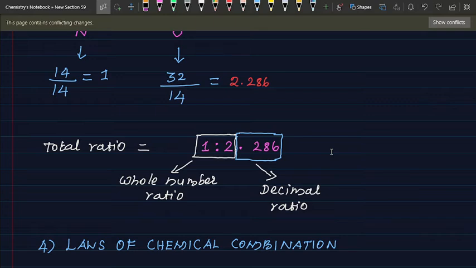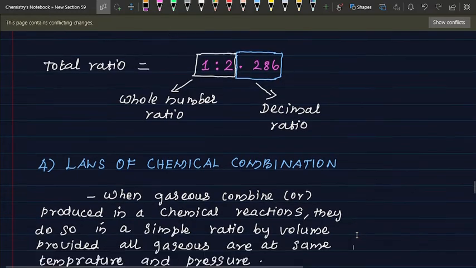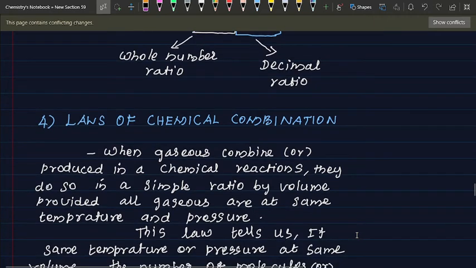So the fourth law, the law of chemical combination. See, when gases combine or are produced in a chemical reaction, they do so in a simple ratio by volume, provided all gases are at the same temperature and pressure.